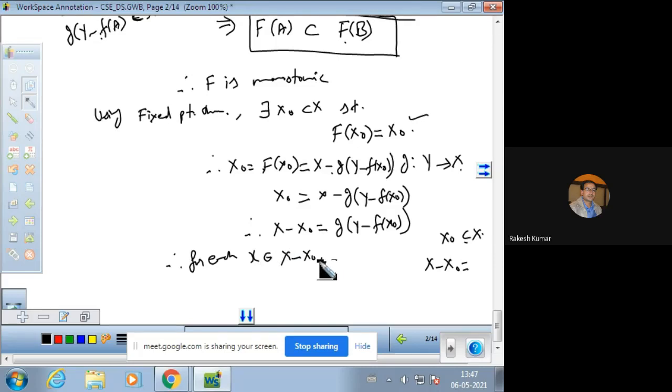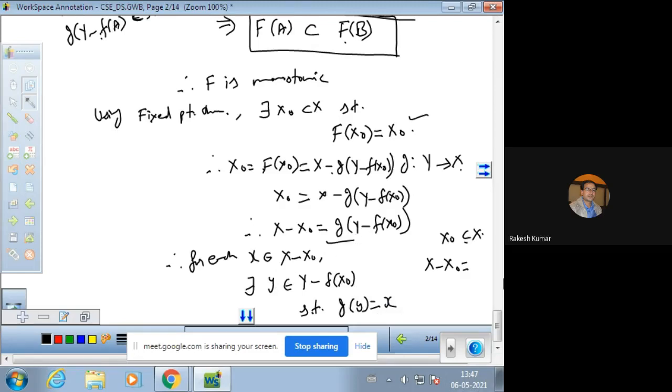So for each x in this set there exists y belonging to capital Y minus f of x naught, such that g of this y is equal to x.